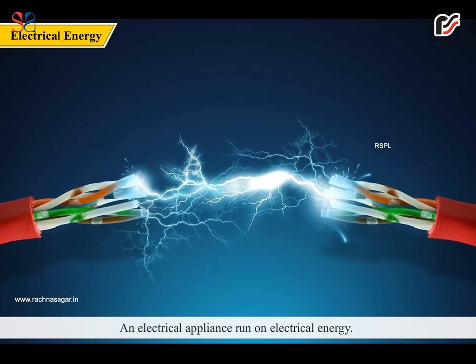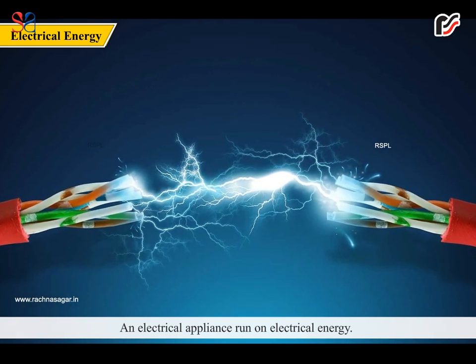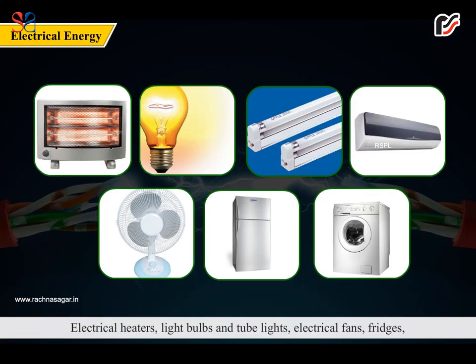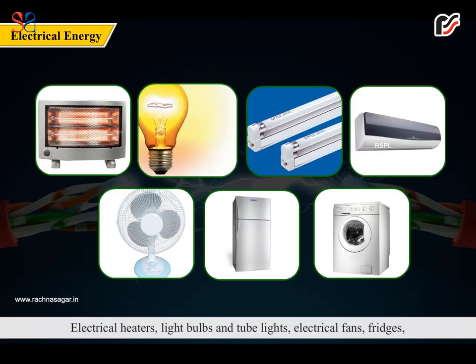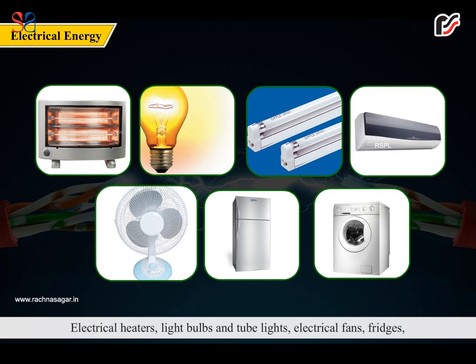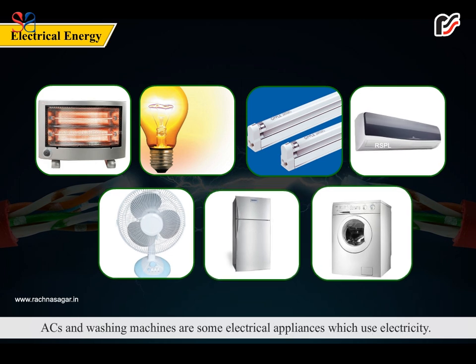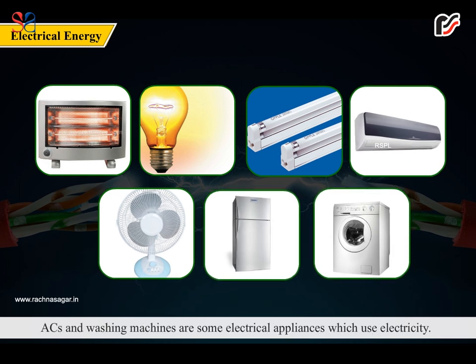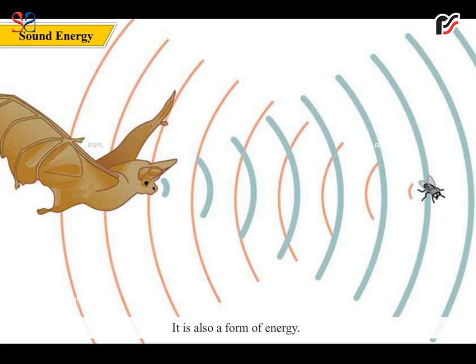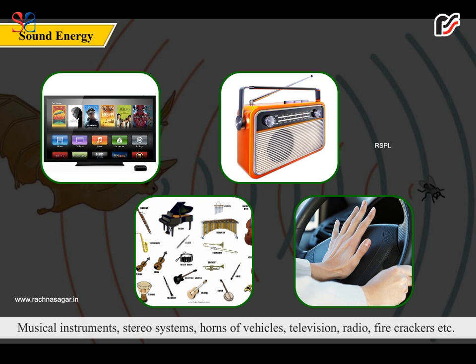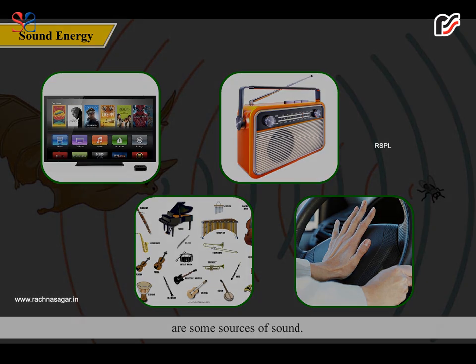Electrical energy. All electrical appliances run on electrical energy. Electrical heaters, light bulbs and tube lights, electrical fans, fridges, ACs and washing machines are some electrical appliances which use electricity. Sound energy. It is also a form of energy. Musical instruments, stereo systems, horns of vehicles, televisions, radio, firecrackers, etc. are some sources of sound.